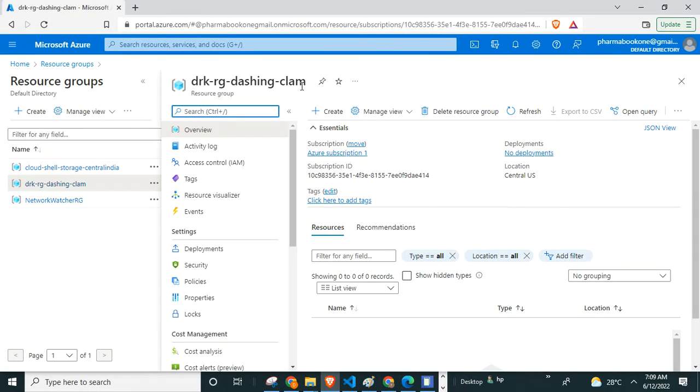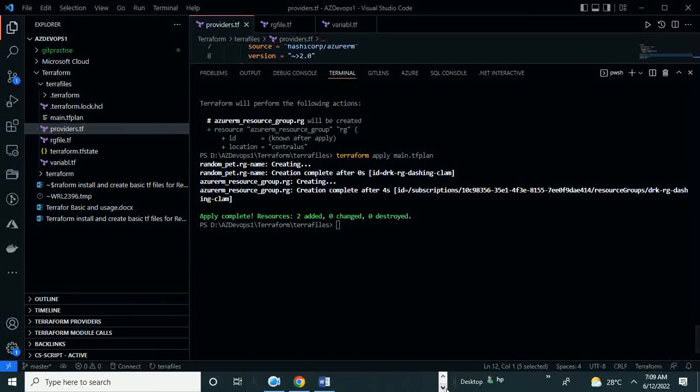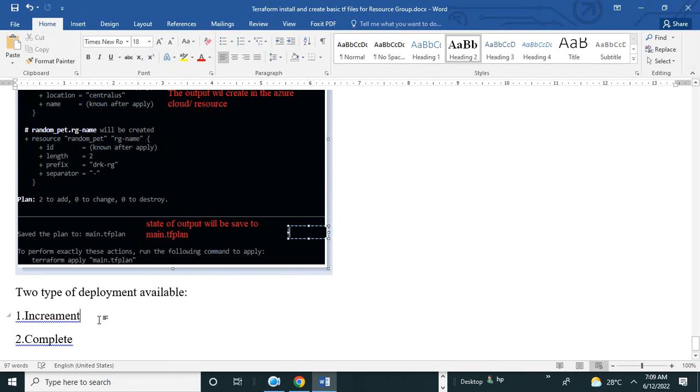In increment, the old resources stay and new ones are created, adding some more resources, so the count of resources increases. That is the increment method. Now everybody understands: increment is increasing the count of resources in the cloud.